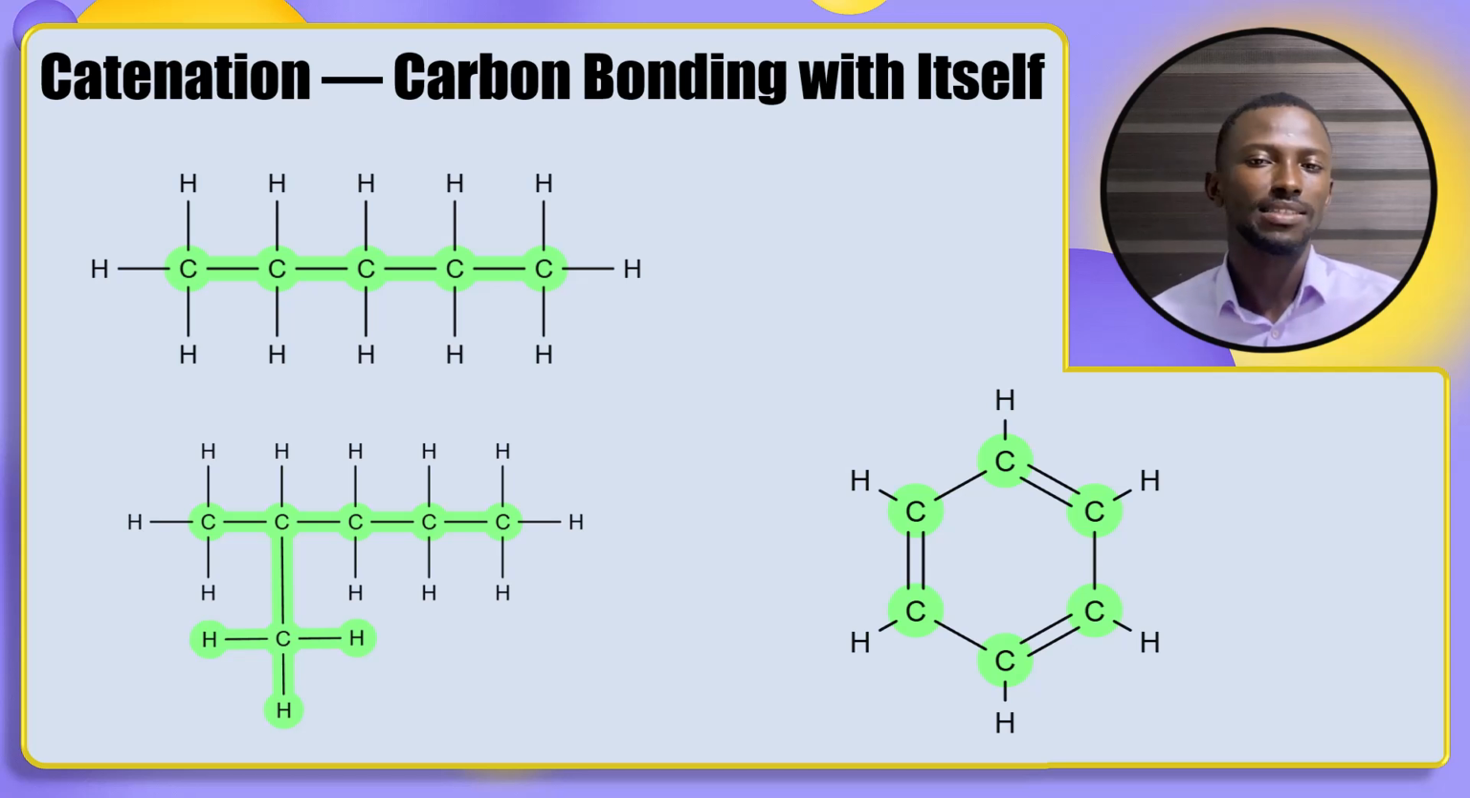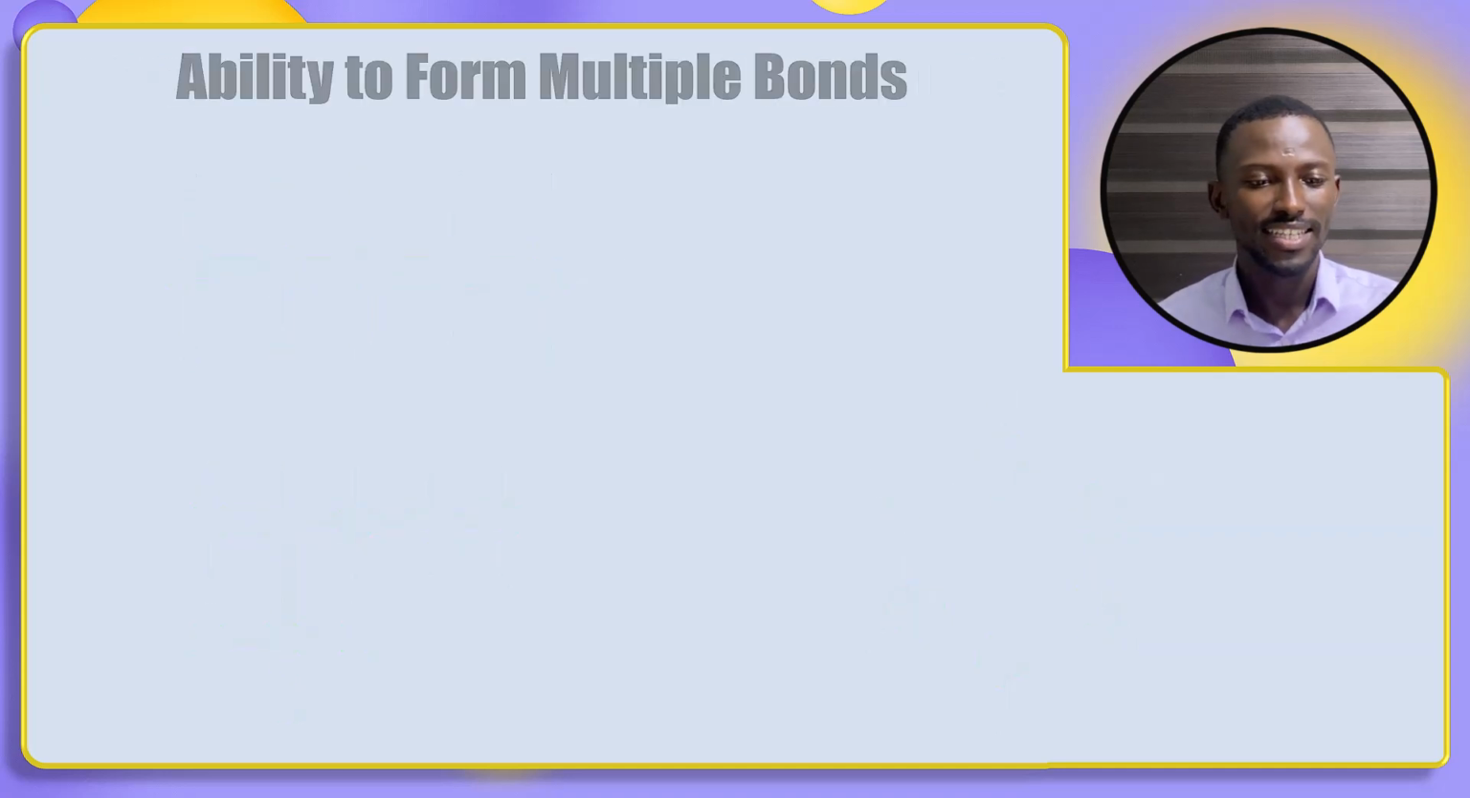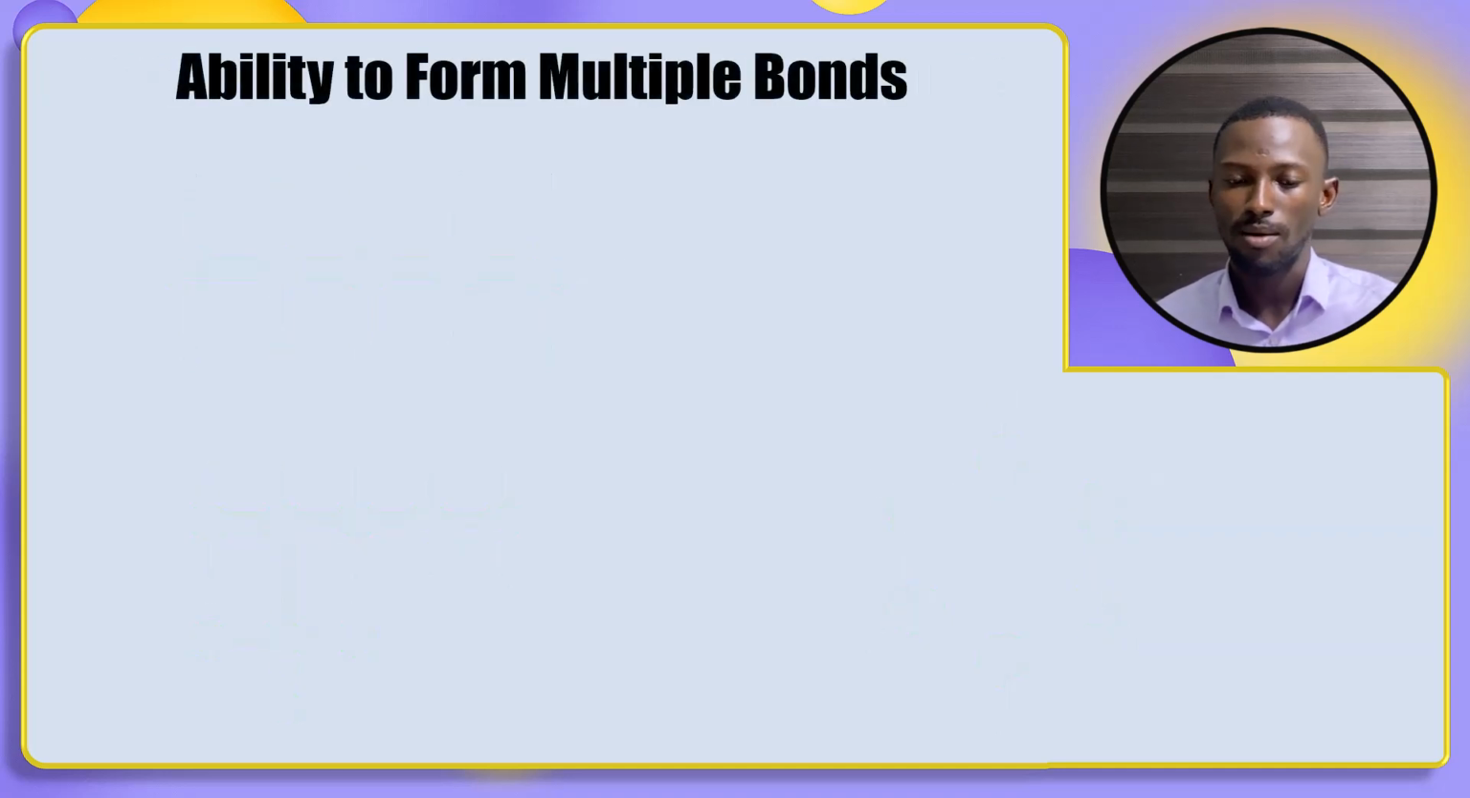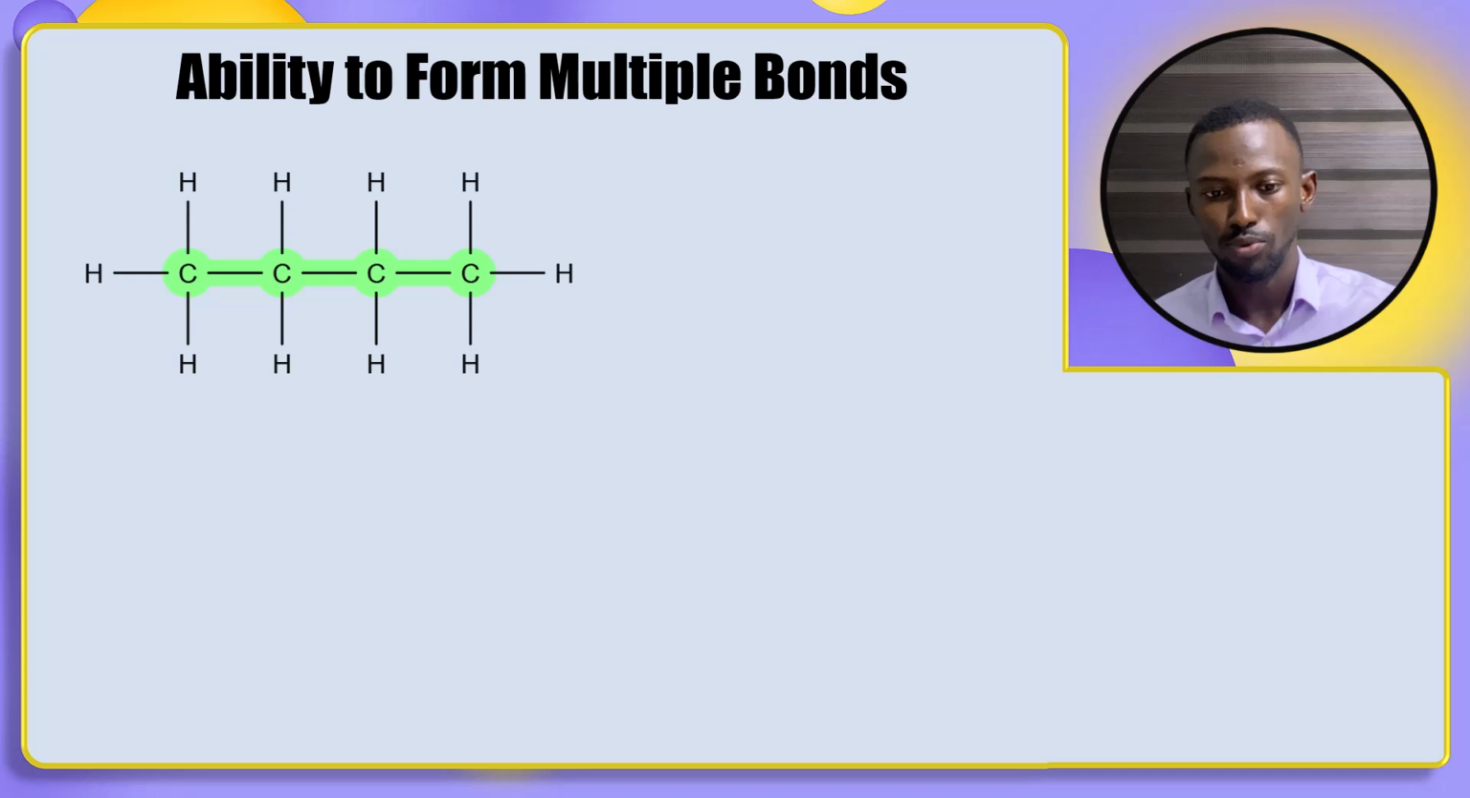The bottom line is carbon is the only element that is able to undergo tetravalency and also form catenation in this unique way. No other element can rival carbon. The next property that we have is the ability of carbon to form multiple bonds. When we say multiple bond, it means double or triple bond.